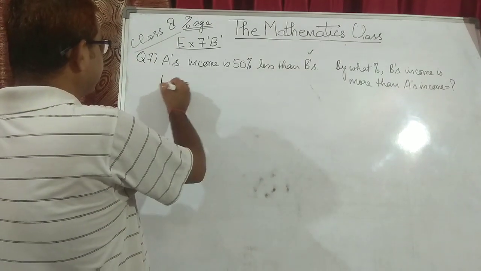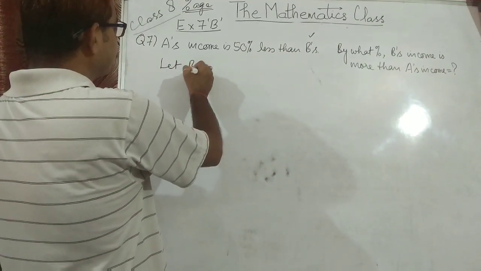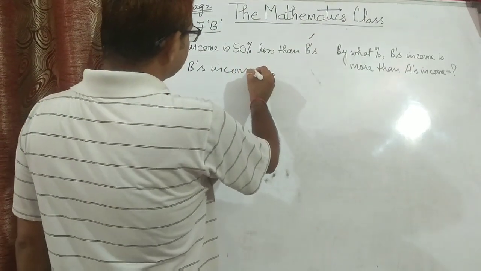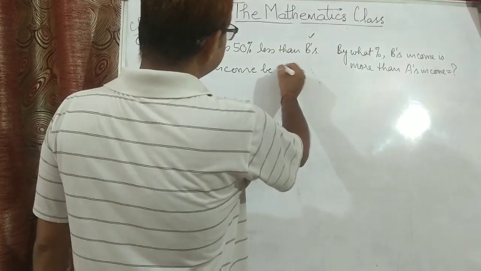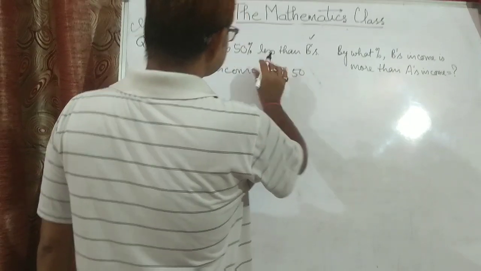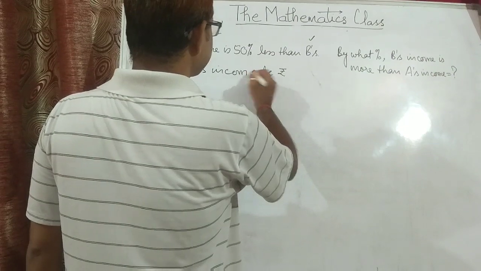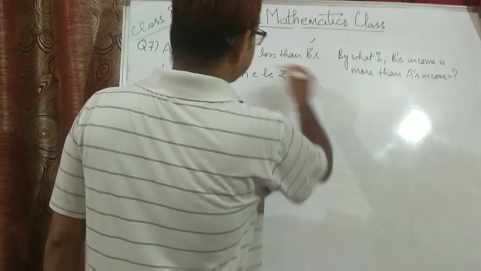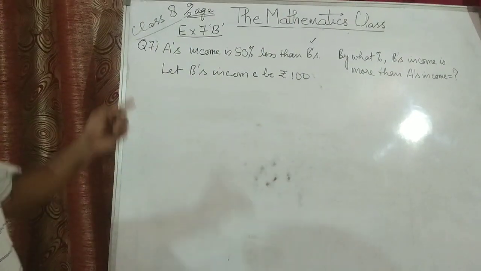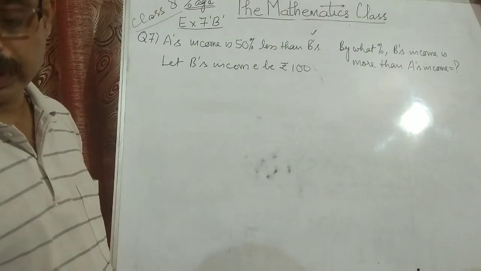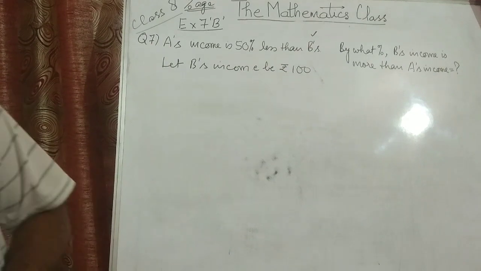So let us assume that B's income is rupees 100. Now they say A's income is 50% less than B's. So what can you say about A's income?